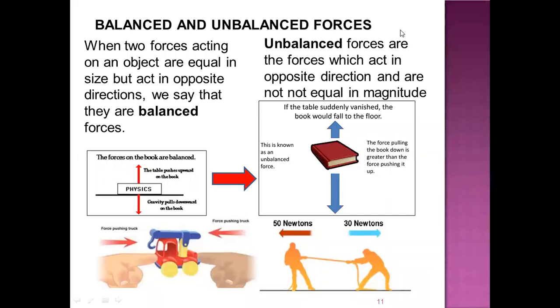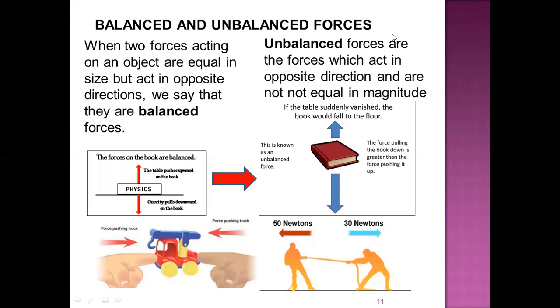Sometimes we see that even if the force is applied, the object does not move. So why does the object not move? When two forces acting on an object are equal in size but act in opposite direction, we call it balanced force. And due to balanced force, the object does not move because the two forces, which are acting in equal and opposite direction, nullify the effect of each other, or the resultant force becomes zero, and that is the reason why the object does not move. So balanced forces do not cause motion.